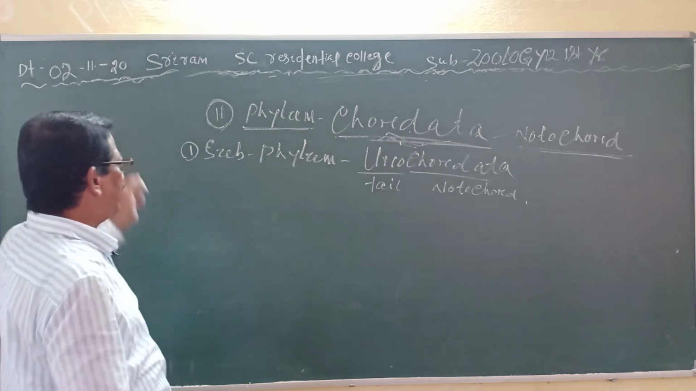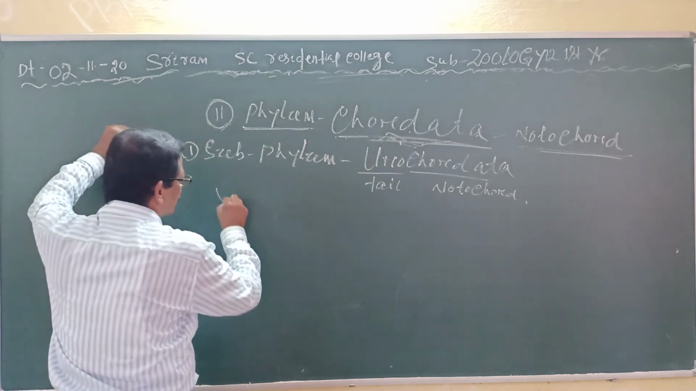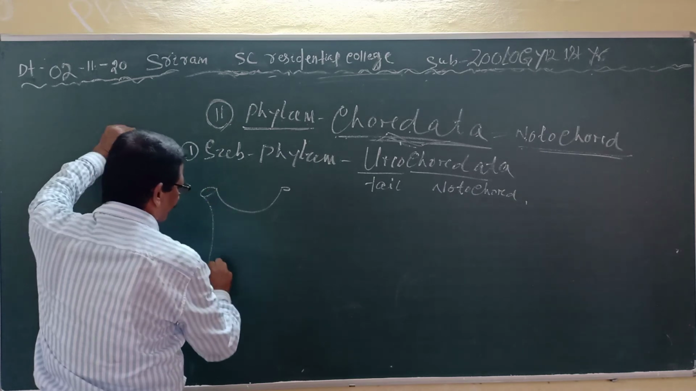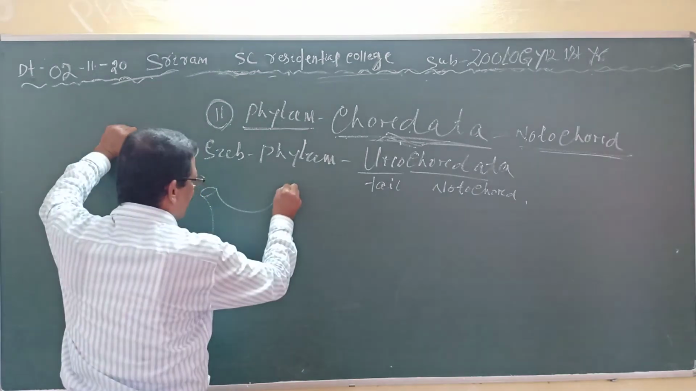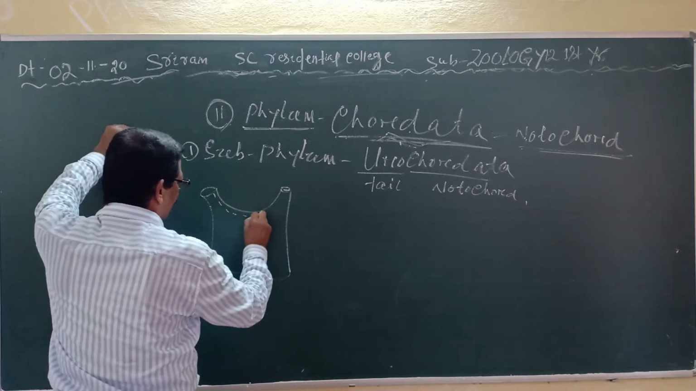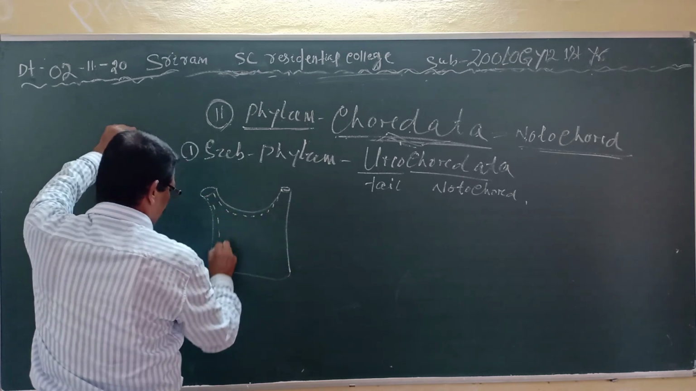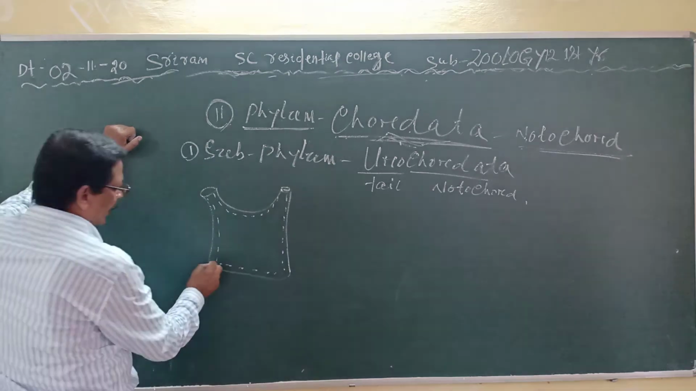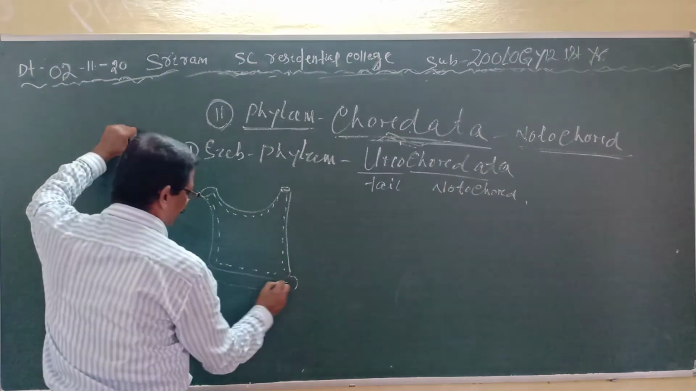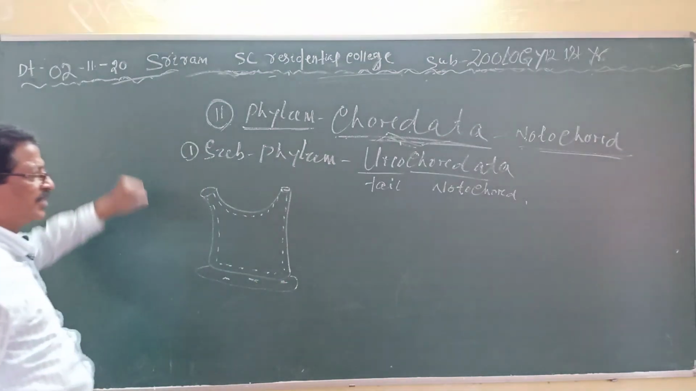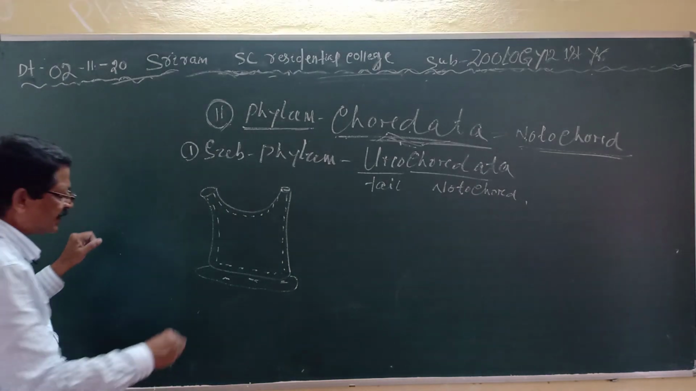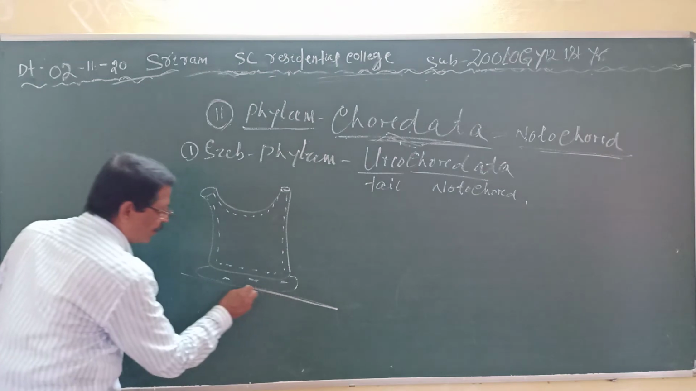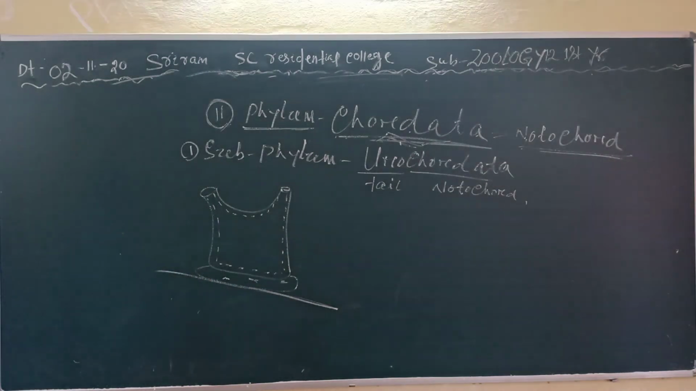Here the body of the animal is a sac-like structure. Clear? And it is sedentary in nature. Sedentary means it spends most of its time by attaching itself to the substratum or to the ground. Clear?